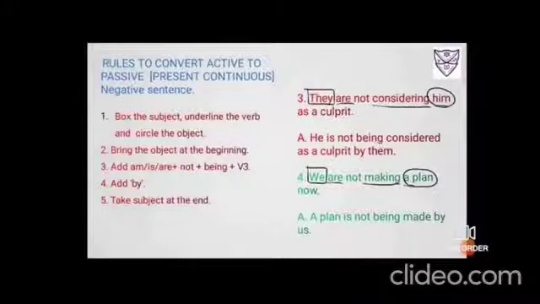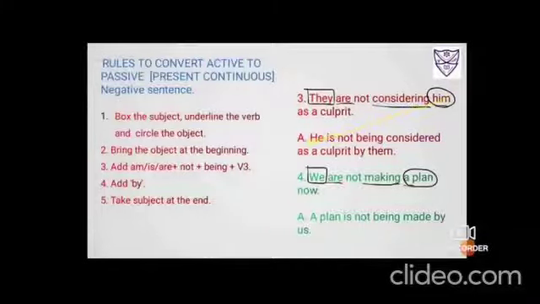Rules to convert active to passive, present continuous, negative. Number 3: they are not considering him as a culprit. So "they" is your subject, you have to put a box. "Are considering" is the verb, so you have to underline it. "Him" is the object, so you have to put a box. Now you have to bring the object ahead.